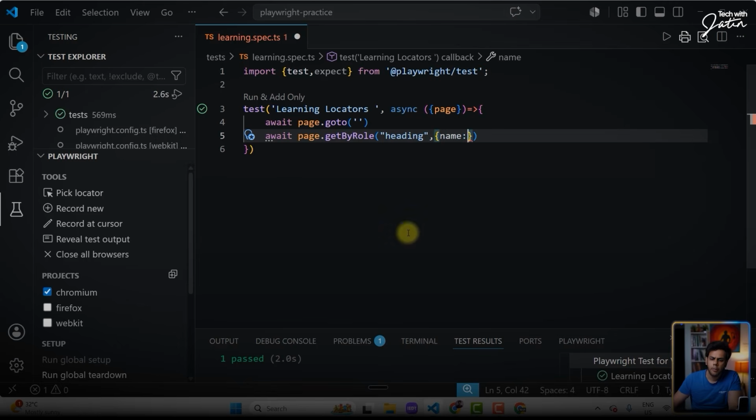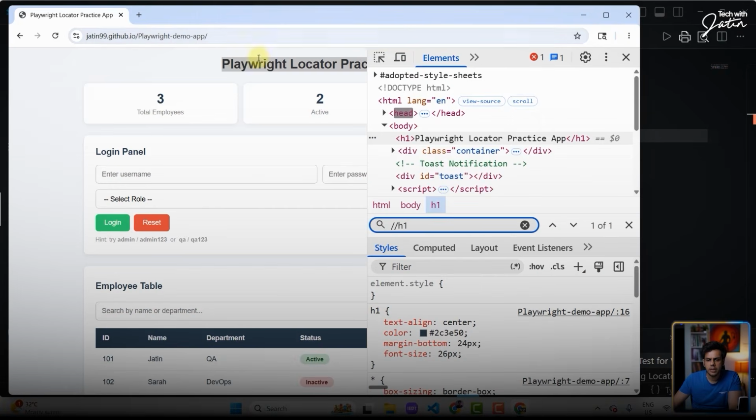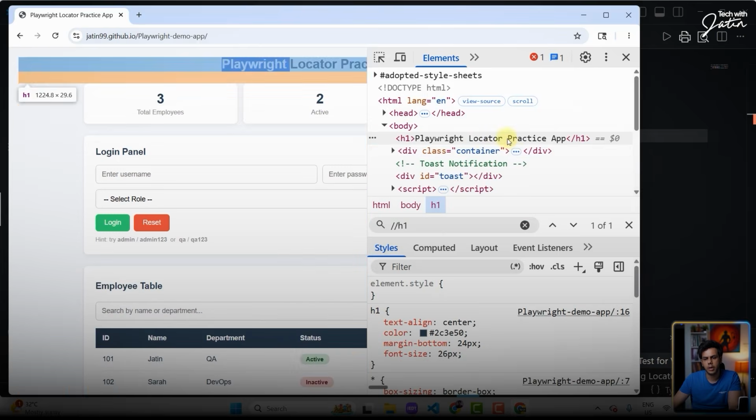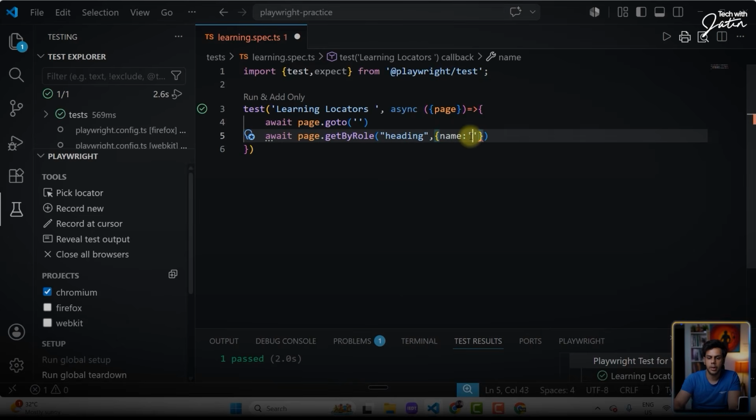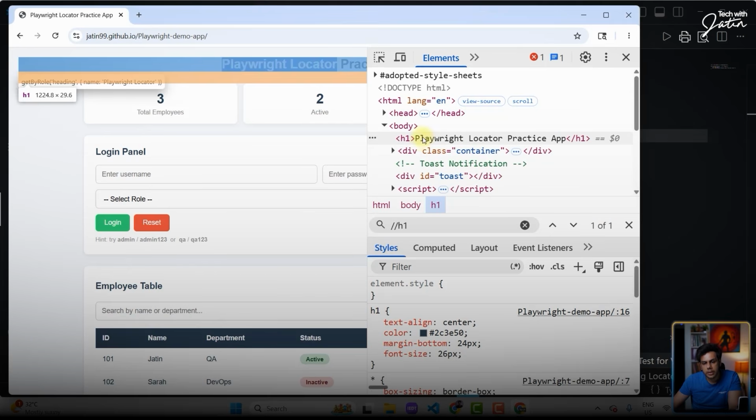We'll see that. But over here, if I just take the word Playwright, or I say Playwright locator, I'm going to take this Playwright locator and keep it over here. Now, this is my locator. getByRole, I need the heading, which basically has a name. Now, this name is technically for us the visible text.